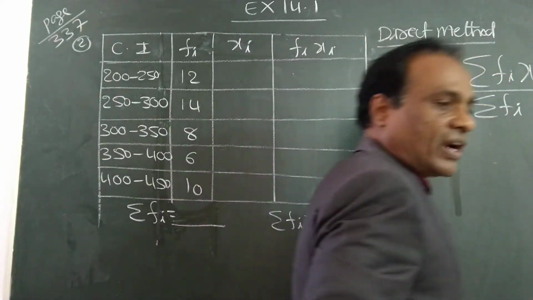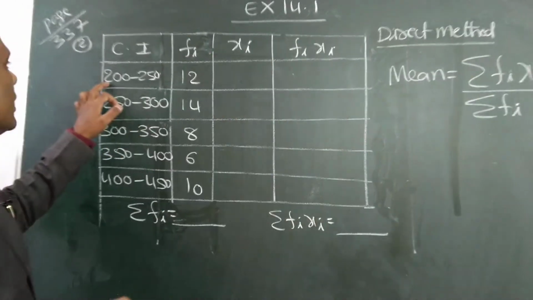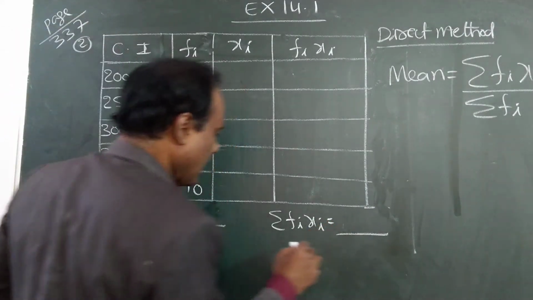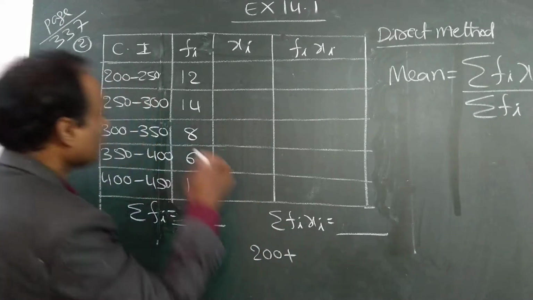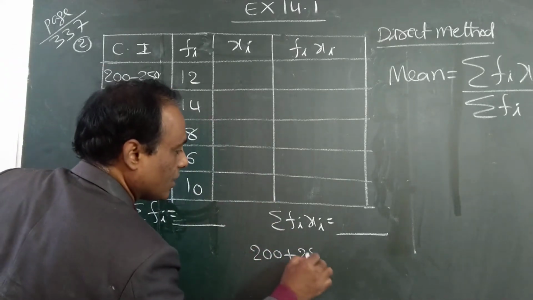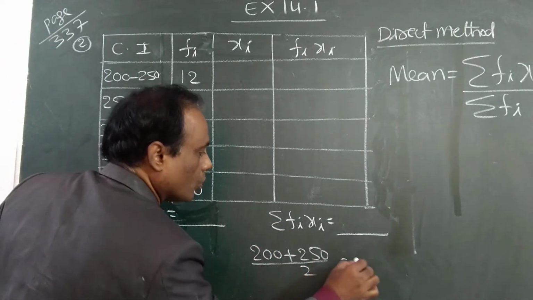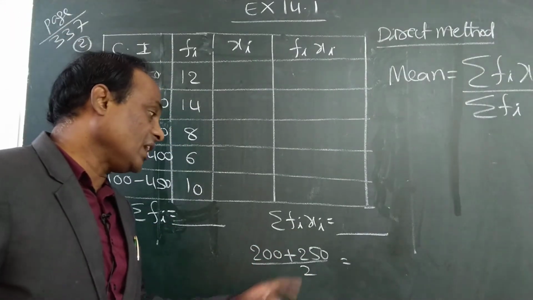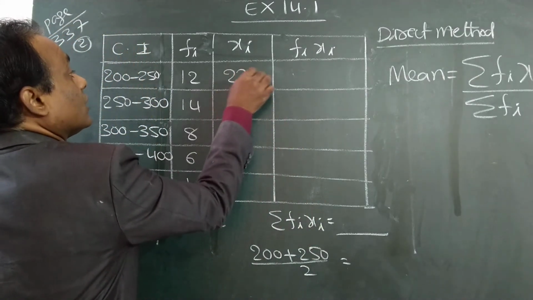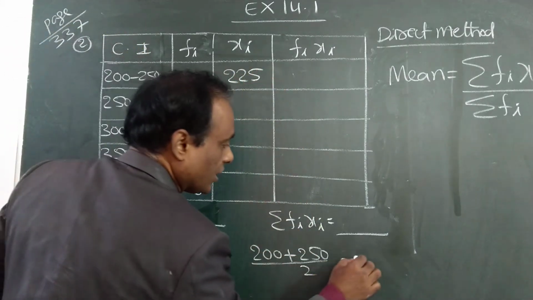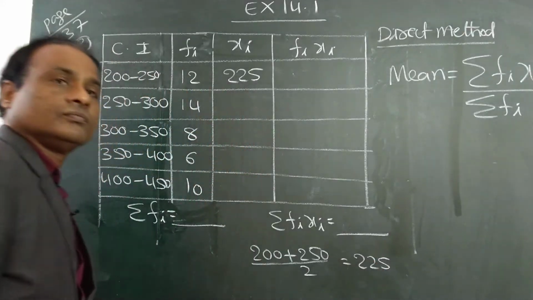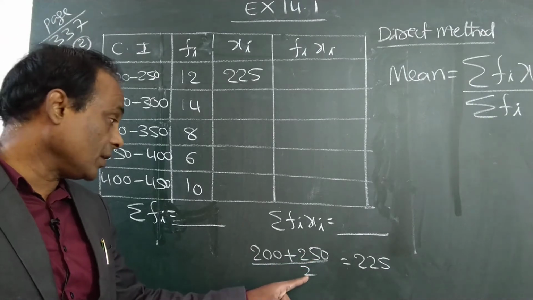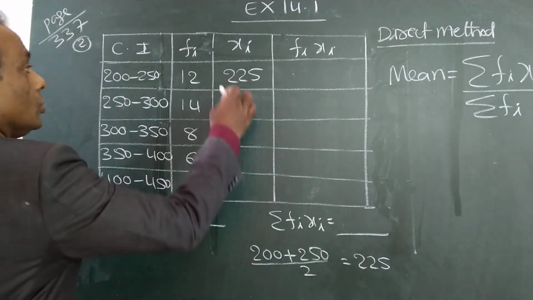Do it. What is the mid value? I will give one hint and you can prepare it. Mid value means 200 plus 250, lower limit plus upper limit by 2. 450 by 2 is 225. So 200 plus 250, 450 by 2 is 225.